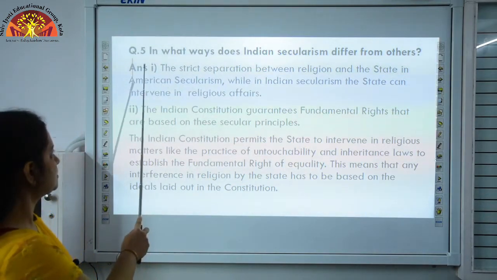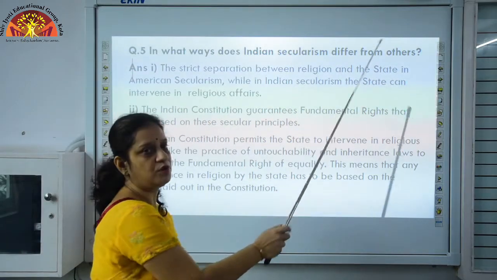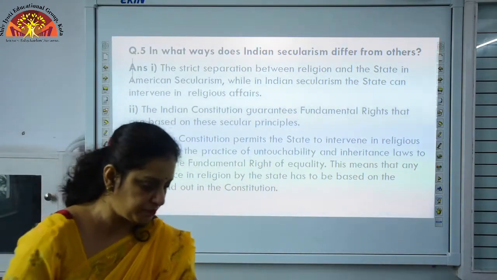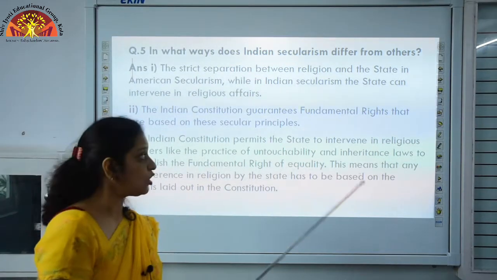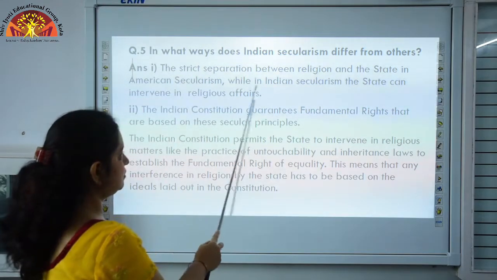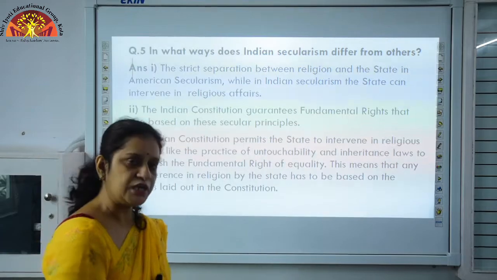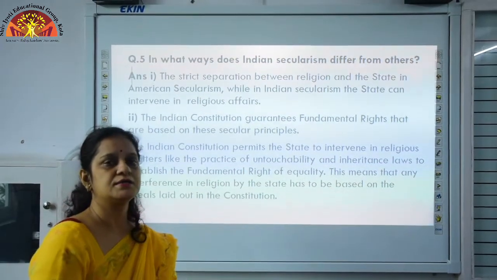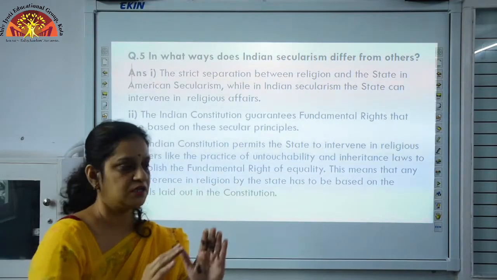Now question 5. In what ways does Indian secularism differ from others? This is very important. The strict separation. In Indian secularism, the state can intervene in religious affairs, but in the American state there is a strict separation between religion and the state.